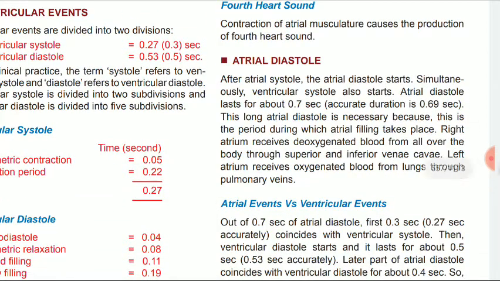Atrial diastole starts after the atrial systole. Simultaneously, ventricular systole also starts. Atrial diastole lasts about 0.7 second. This long atrial diastole is necessary because this is the period during which atrial filling takes place. The right atrium receives deoxygenated blood from all over the body through the superior and inferior vena cava and coronary sinus. Left atrium receives oxygenated blood from the lungs.